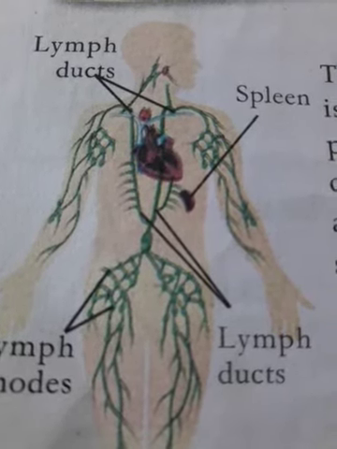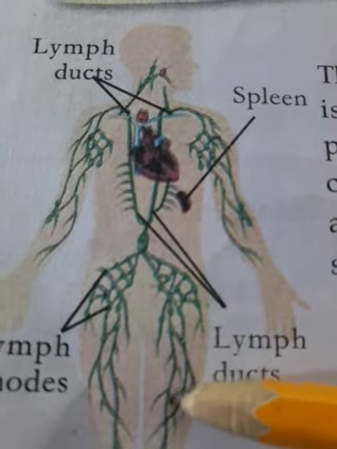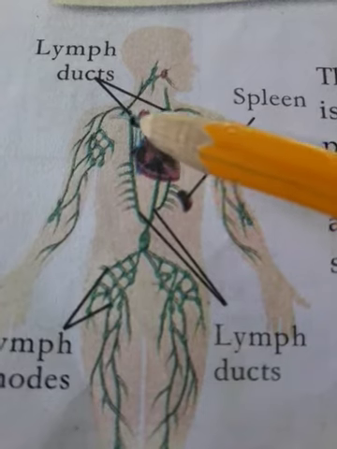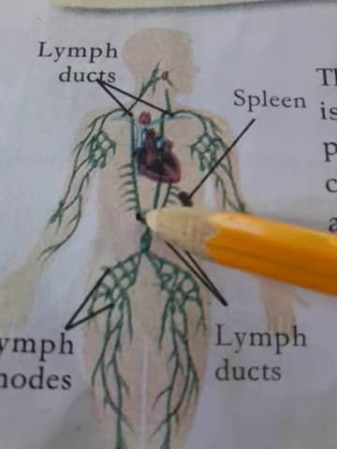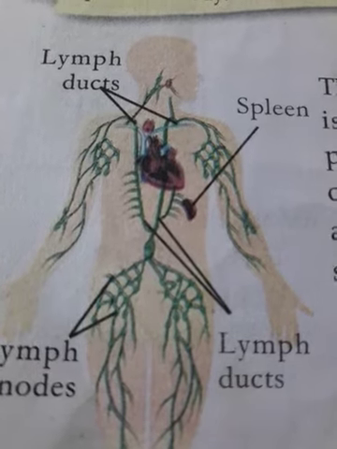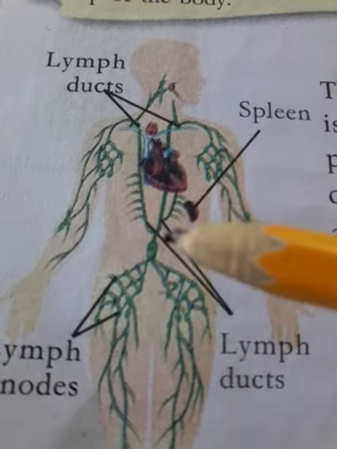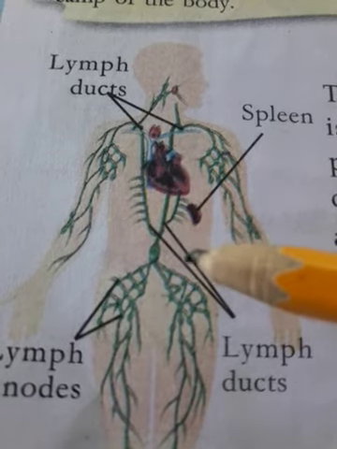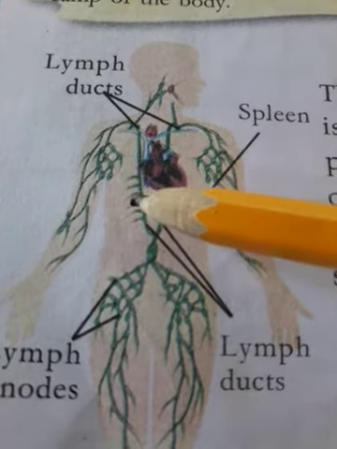Small lymph capillaries are united together to form the lymph duct. This is the lymph duct. Lymph capillaries united together form small lymph ducts, which open to the vena cava. Small lymph ducts join together to form a large lymph duct. The lymph duct opens to the vena cava.